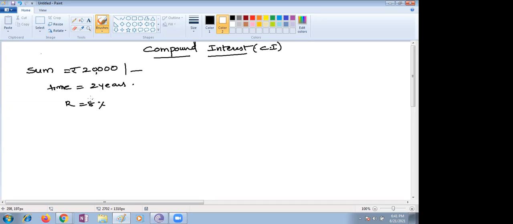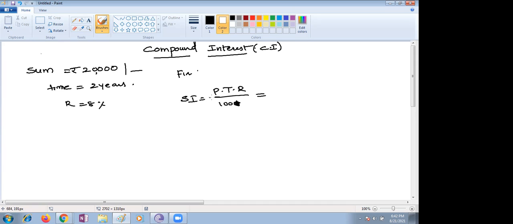Ma'am, I did not understand. First, what is the first year you are supposed to calculate? For the first year, simple interest is PTR by 100. We know this formula. Ma'am, after 2 years you need to pay 3,200 rupees interest, so the amount will become 23,200. Why do we say second year? Why is the principal changing? That is the question.